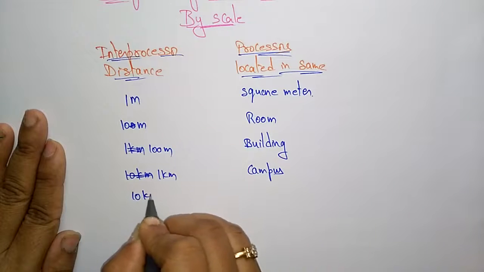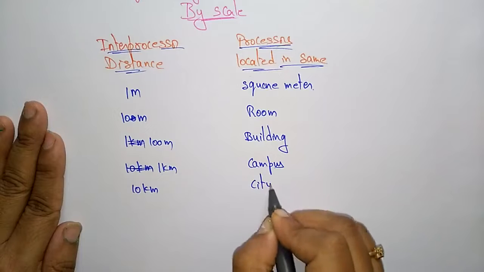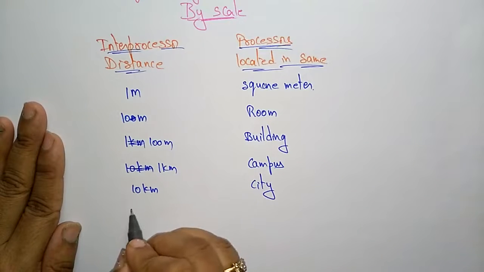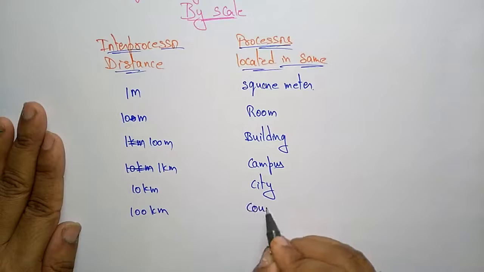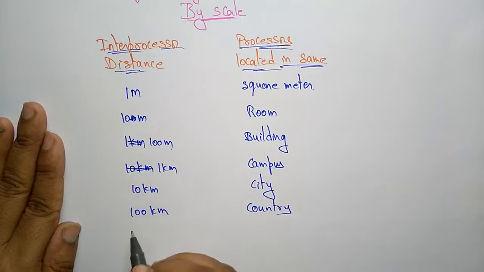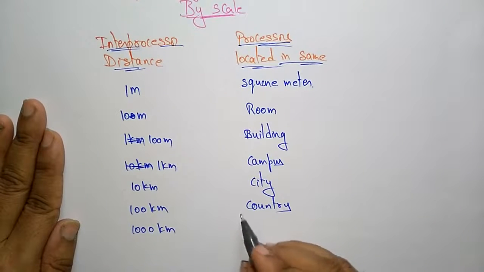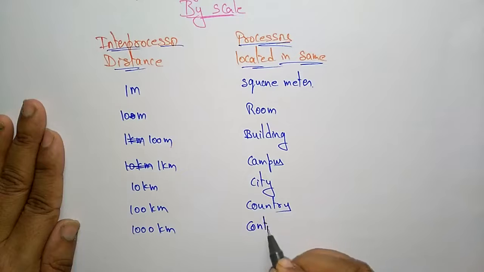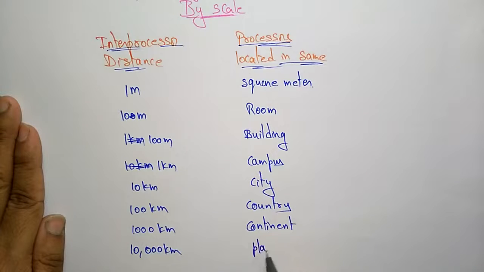And coming to 10 kilometers, it should be in a city. 100 kilometers, country. If the interprocessor distance is 1000 kilometers, then the processors should be in the same continent. 10,000 kilometers, planet.